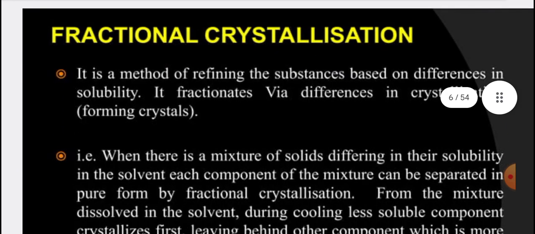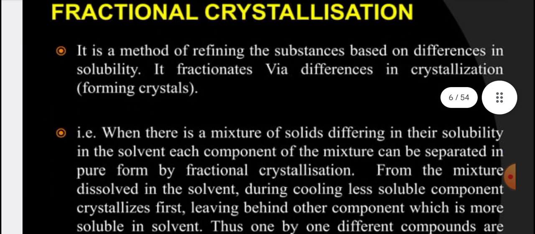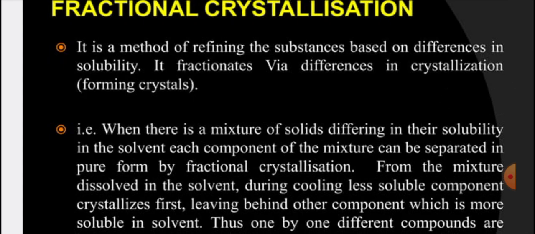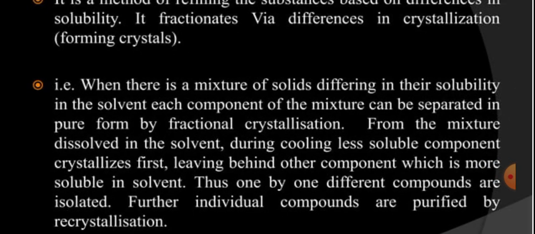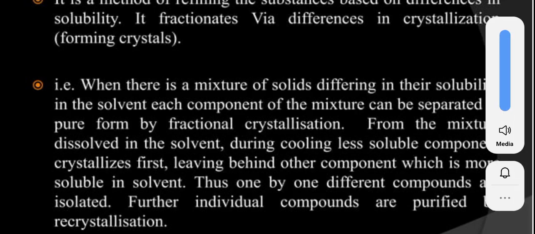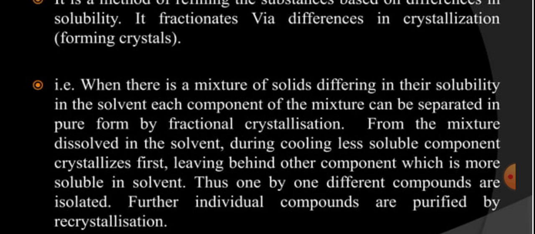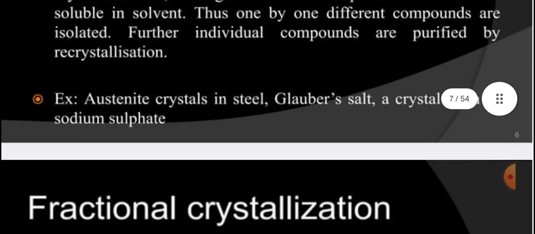First is fractional crystallization. What do we actually mean by fractional crystallization? It is a method of refining substances based on differences in solubility. It fractionates via differences in crystallization, forming crystals. When there is a mixture of solids differing in their solubility in the solvent, each component of the mixture can be separated in pure form by fractional crystallization. During cooling, the less soluble component crystallizes first, leaving behind the other component which is more soluble. Thus, one by one, different compounds are isolated. Further, individual compounds are purified by recrystallization.